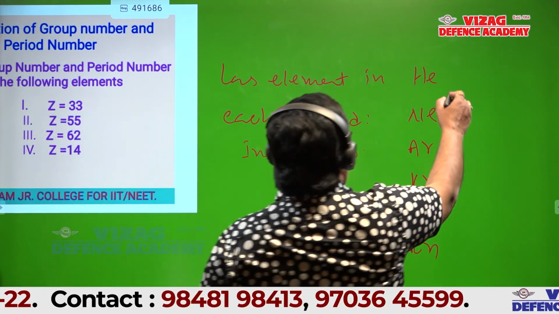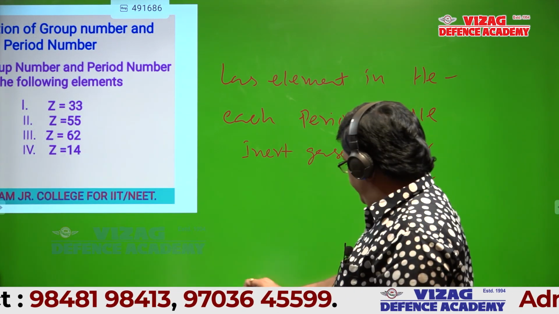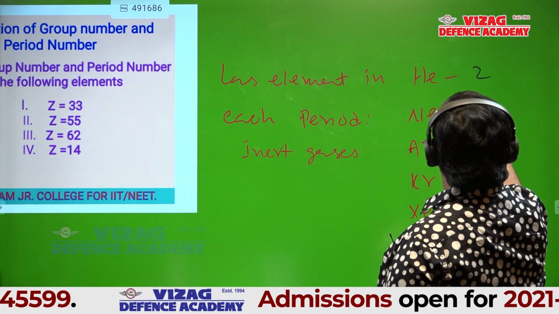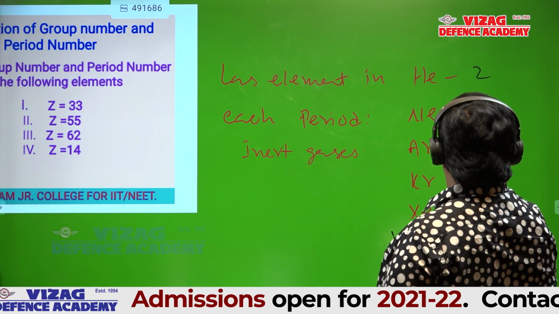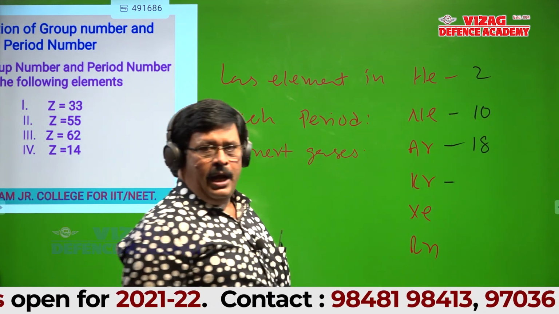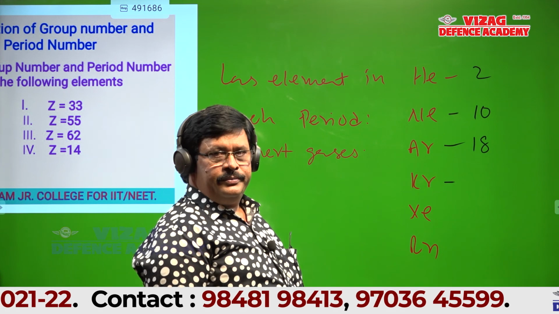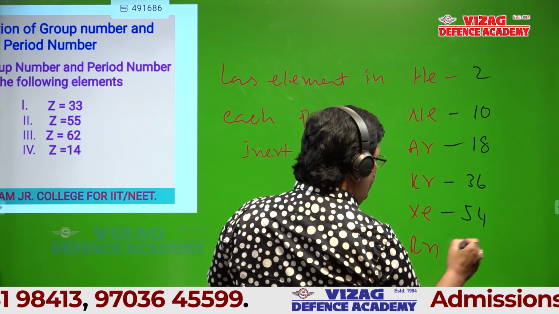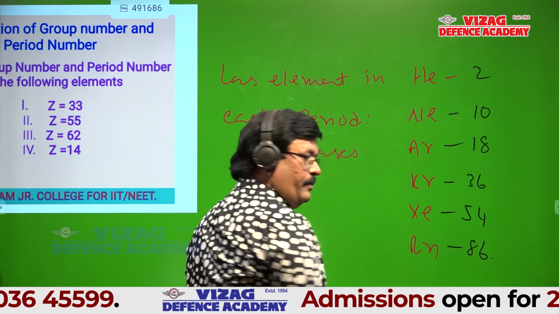Can anyone tell the atomic number of helium? 2. Neon, 10. Krypton, I am asking krypton. 36. Xenon, 54.